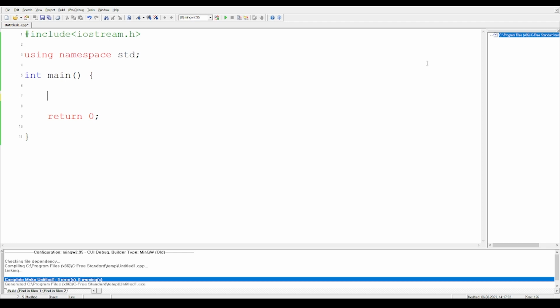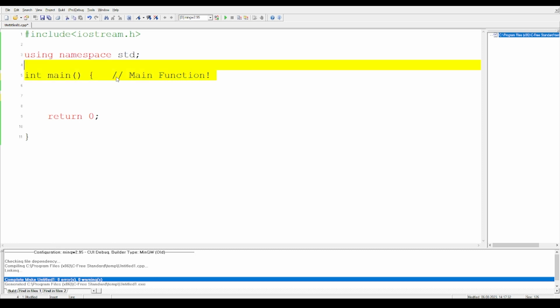For example, I have written here int main. Now there is no concept of int main in Python, so we don't need any main function over there. So we will give a comment. How do we give a comment? We write two slashes like this, and then you can write that this is the main function. After the slashes, whatever you write is completely ignored by the compiler. That means this thing is completely ignored. It will not affect the program, whether it has an error or doesn't have any error. So you can write as many lines or as many comments as possible. There is no problem with that.